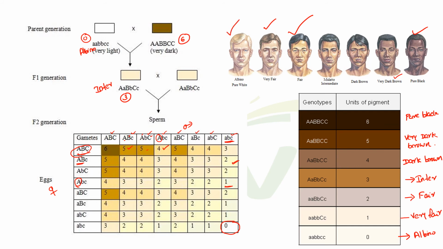So the darkness of the skin color, or the melanin production, is depending upon the number of dominant alleles. More the number of dominant alleles, more will be the melanin production. So more will be the dark coloration. Okay.